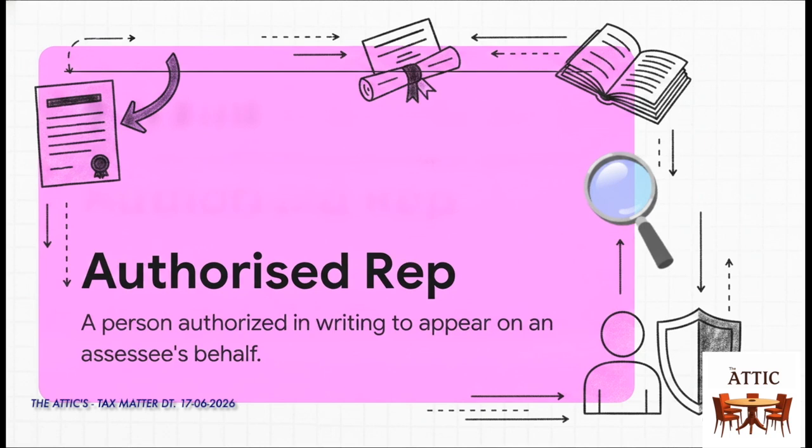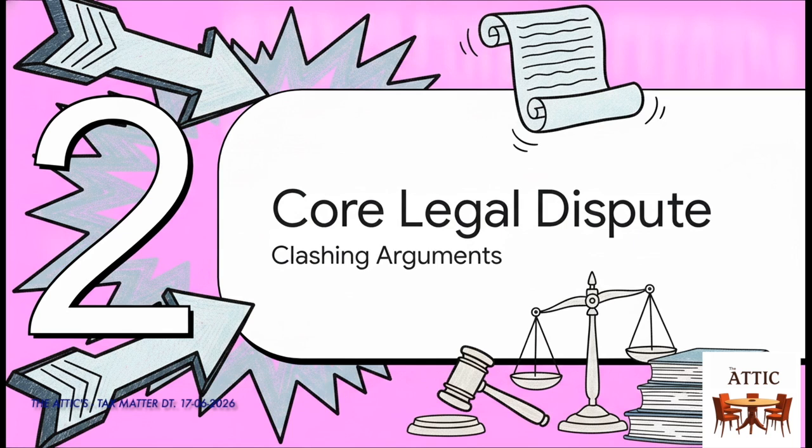Now, to really grasp the petitioner's argument, we have to look at his inherent eligibility to practice under the Income Tax Act. The Act defines an authorized representative as someone authorized in writing by the assessee to appear on their behalf. Under Section 515, this explicitly includes folks who have the prescribed educational qualifications. And here's the kicker. The state totally admits he has those qualifications. There's zero dispute there. Moving to Part 2, the core legal dispute.